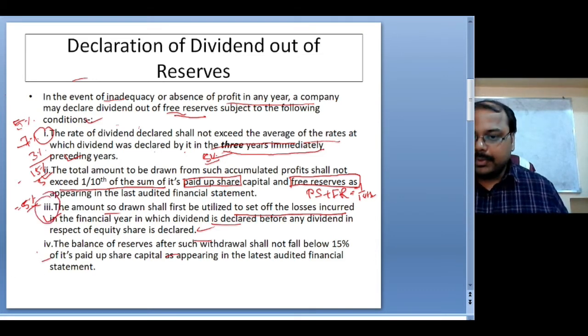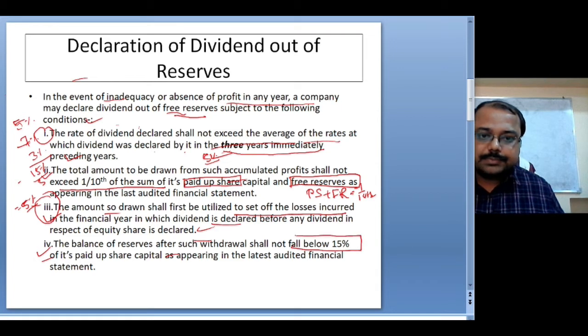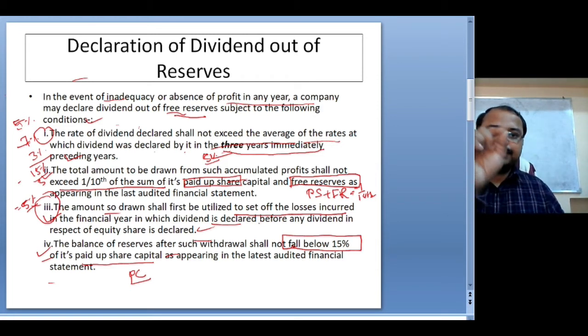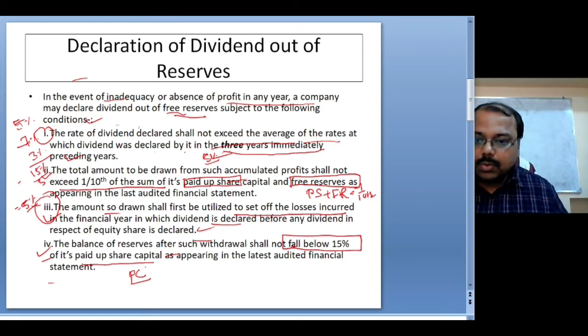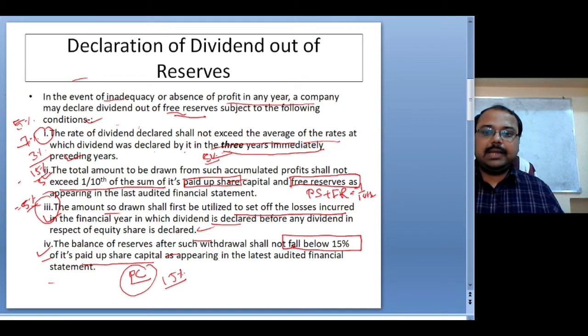Then point number four, the balance of reserves after withdrawal. Whenever you are withdrawing the money from past reserves, it says after withdrawing the money, it shall not fall below 15% of the paid up capital. Now look at this point, it is talking about only paid up capital. Earlier that was a sum of free reserves and paid up capital, which was one tenth. Your balance money in the free reserves shall not fall below 15% of the paid up share capital of the latest audited financial statement.